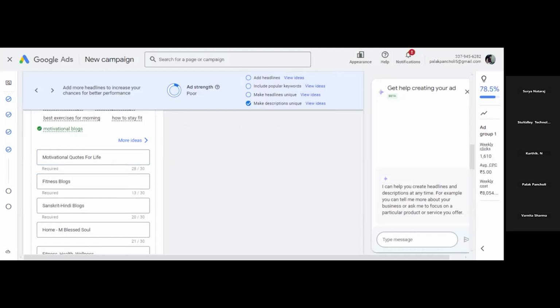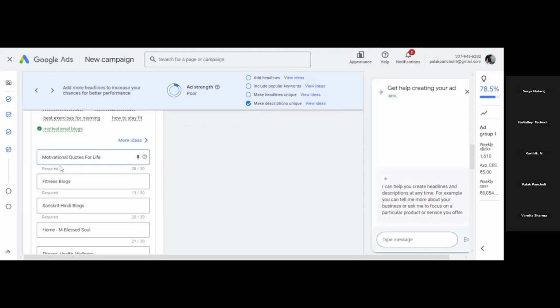It is different from types of keywords, yes. Keyword match type is different from types of keyword. Whenever you are writing ad copy in the ad campaign, keep in mind, don't write all the letters capital.